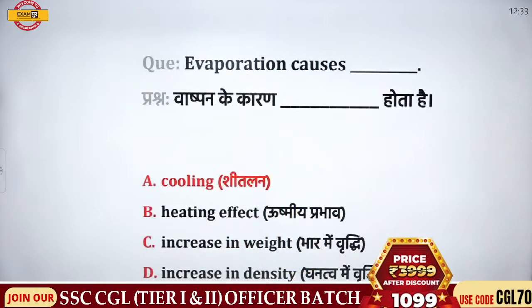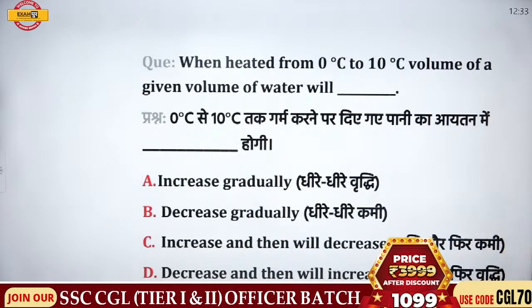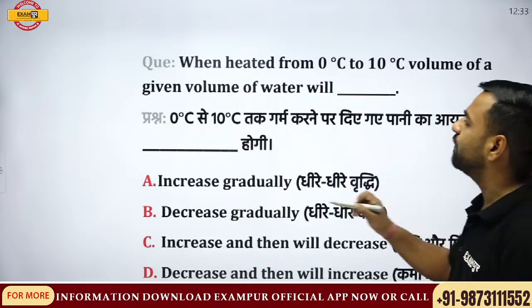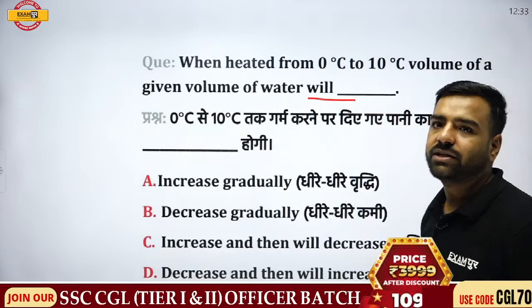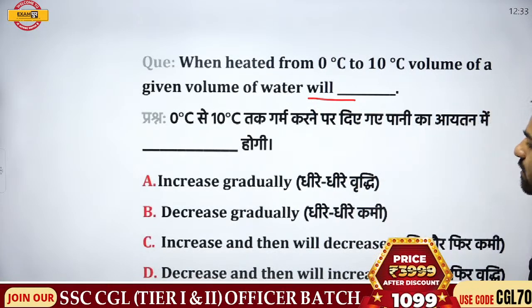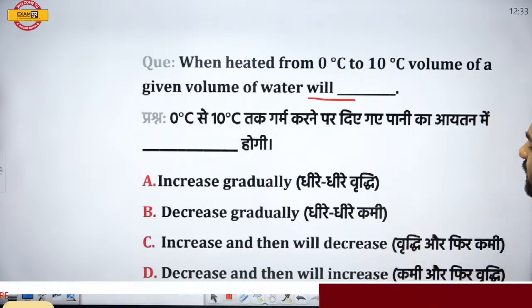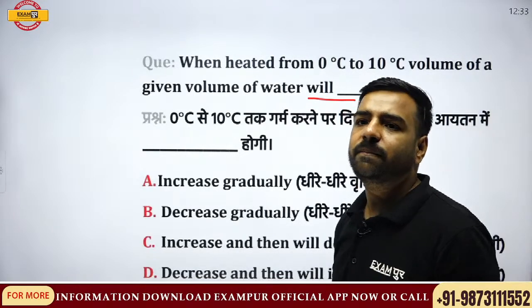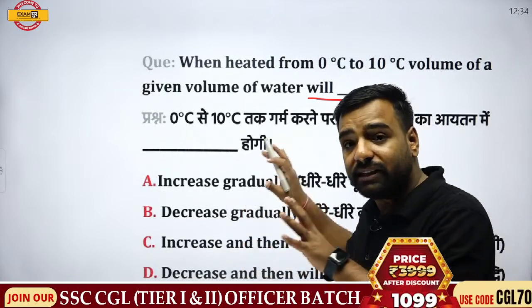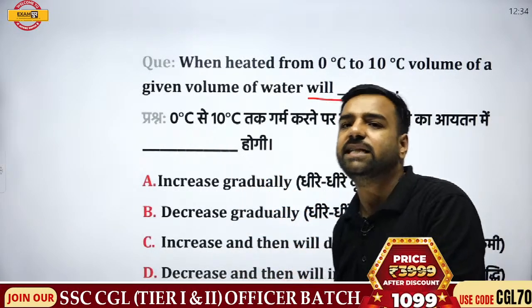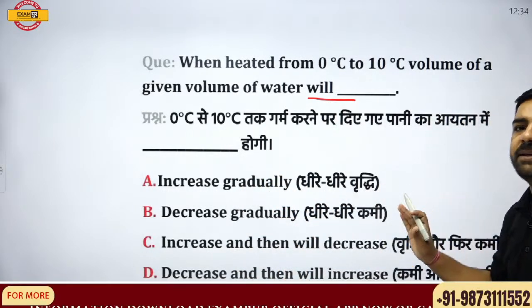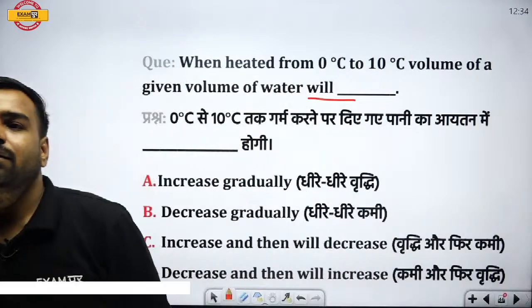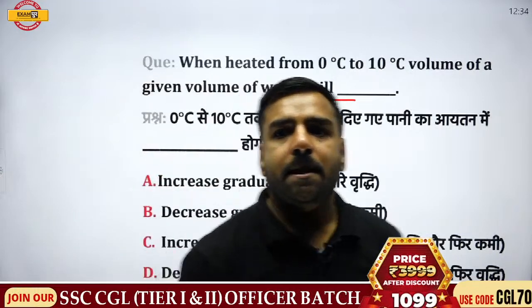Next, when heated from 0 degrees centigrade to 10 degrees centigrade, the volume of a given quantity of water will dash. Will it increase, decrease, first increase then decrease, or first decrease then increase? What is going to be the correct answer? Now try to relate this answer with that particular graph. It will be easy for you. And this is very, very important for all the examinations. Answer please.